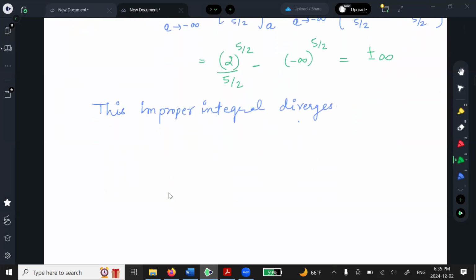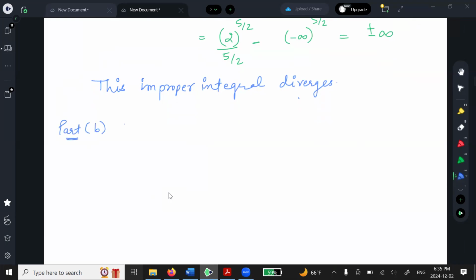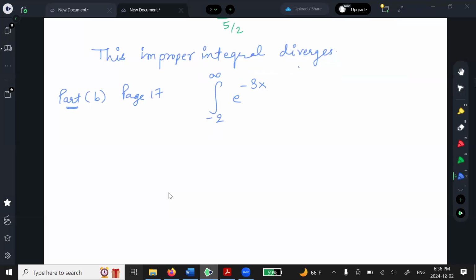Okay, so look, I'm doing part B on page 17. So I want to do an exponential question. This question is picked from page 17. We're still in the improper integral section, and I have negative 2 to infinity, and I have e to the power negative 3x. Okay. Now, what's the problematic case here? And for these ones, I also have the answers posted for you, right?